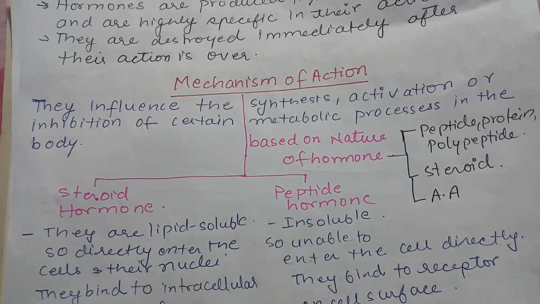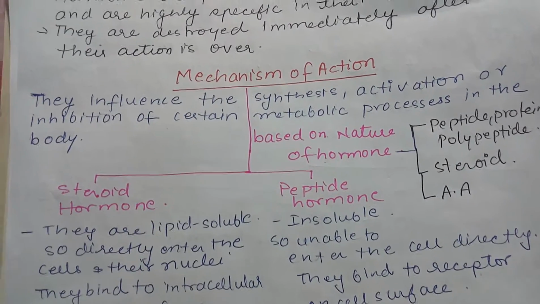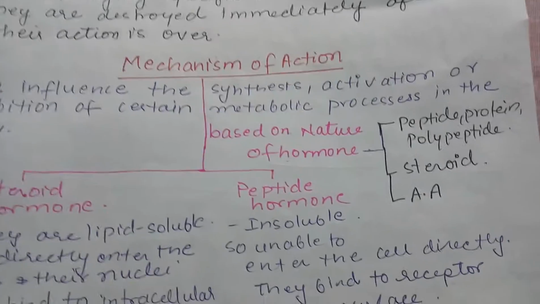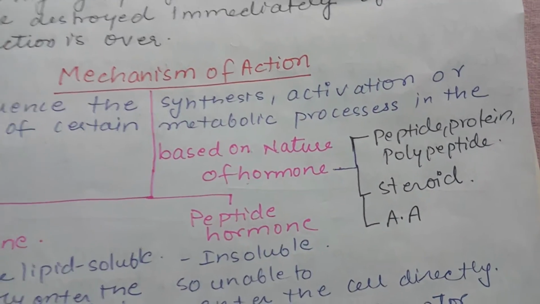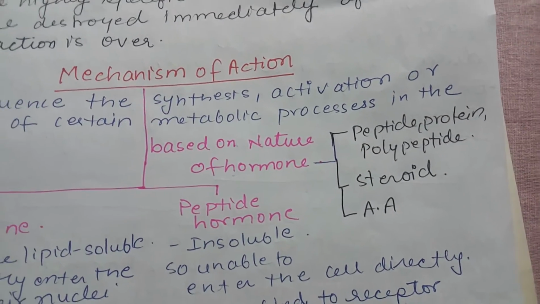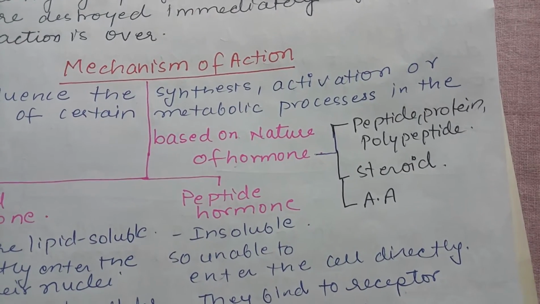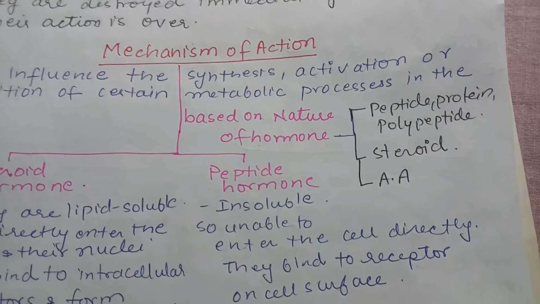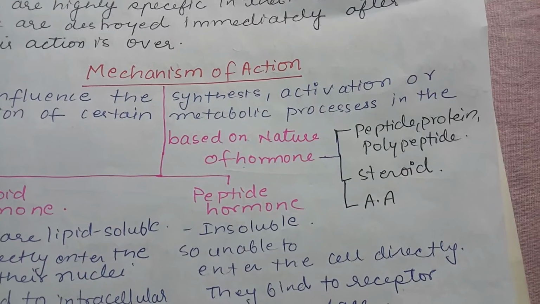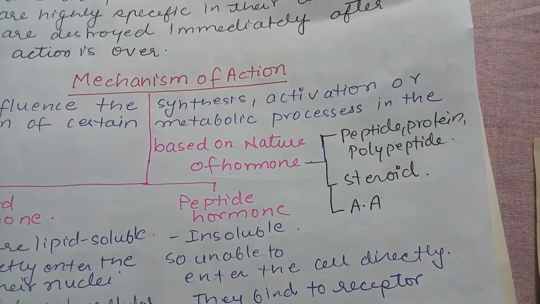So processes such as synthesis of protein, formation of energy, formation of glycogen, and breakdown of glucose are all metabolic processes. Now, these hormones, based on their nature, are categorized into two main categories, that is, peptide and steroid. Peptide means they have protein components such as amino acids; they may be protein, polypeptide, or glycoprotein. And steroids have a steroid structure and may be prostaglandins.